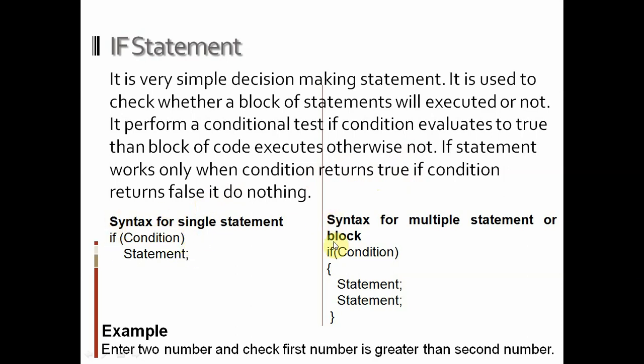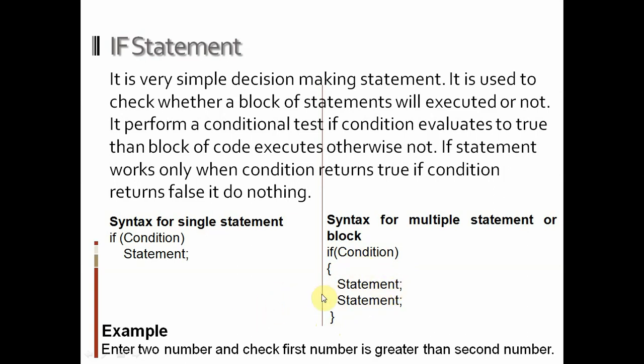Here is the syntax of the if statement. The syntax for a single statement is like this. We write if, put a condition, and write a single statement. But if we have multiple statements to execute under the if condition block, then we have to make a block with the help of these braces. We will write if condition, place braces, and in the braces we will write statements. We can write any number of statements here.